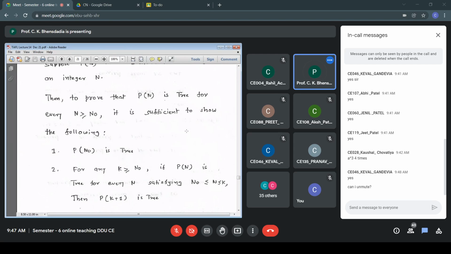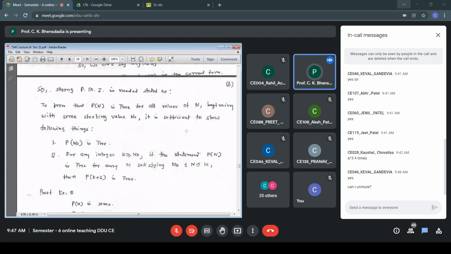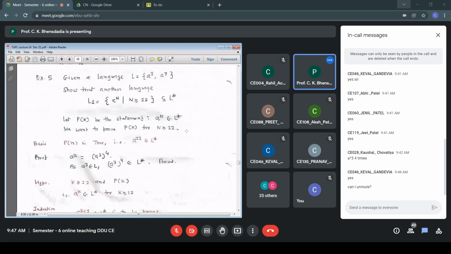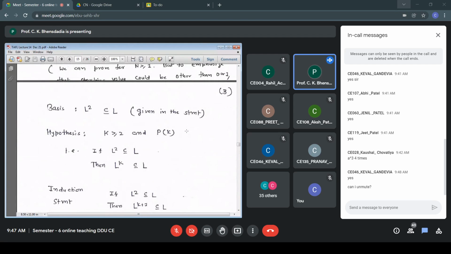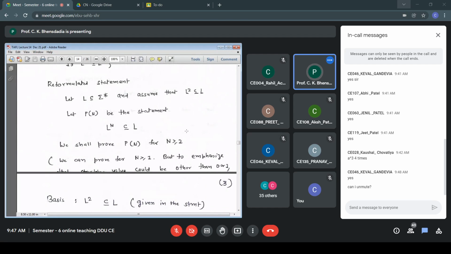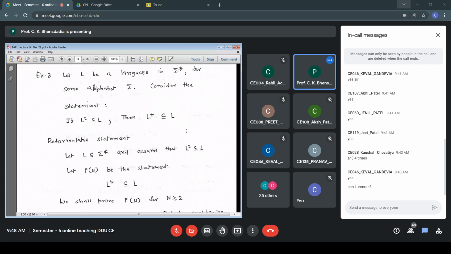So this is the meaning of the statement that is given. For the entire range, if the statement Pn is true, we don't talk about Pk. In the earlier case, we were talking about only a single value, n equal to k. Whereas here, we talk about a set of values. In the assumption part, the condition becomes strong, because we put more conditions: if the statement is true for P of n0 up till P of k, then it is required that the statement is true for n equal to k plus 1.